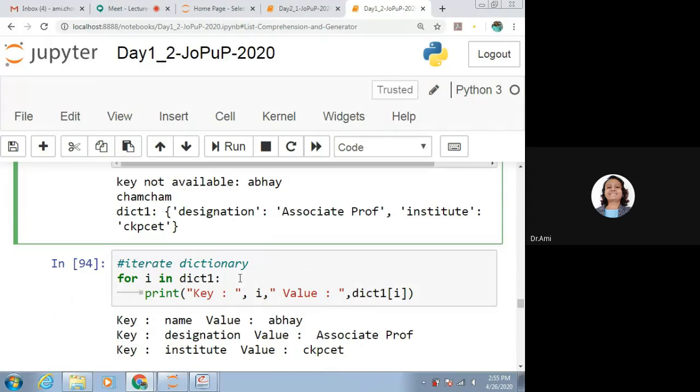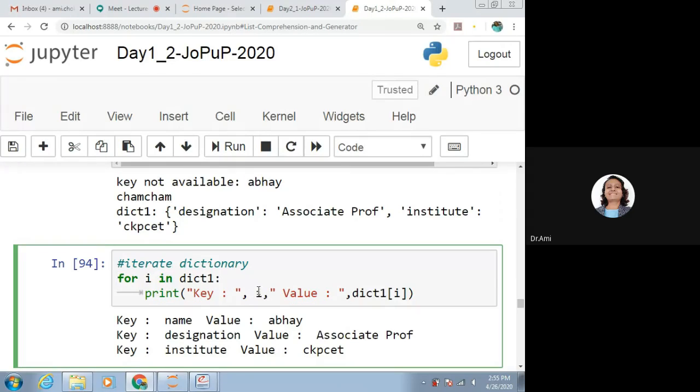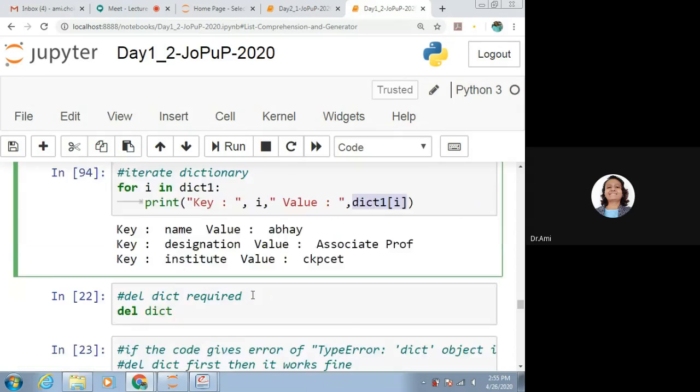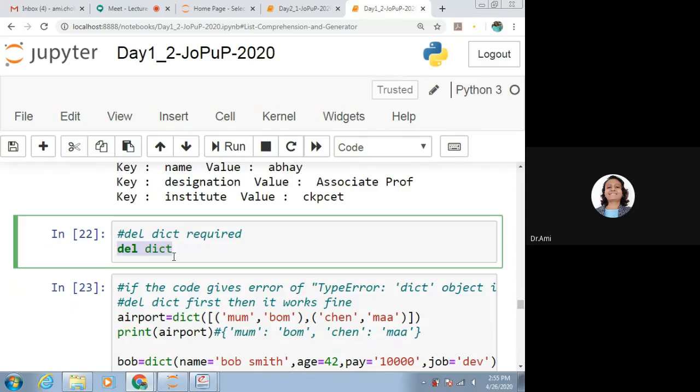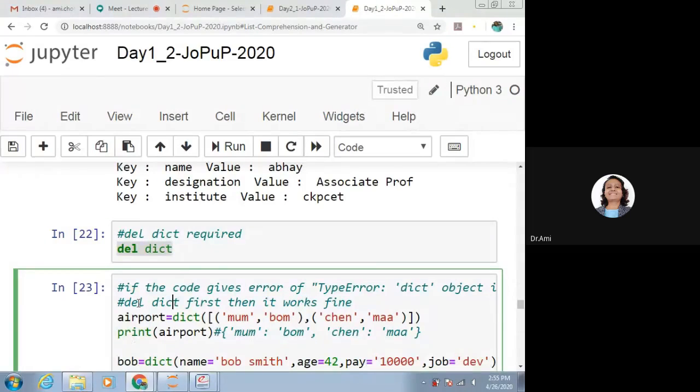Now if we want to iterate the dictionary, for I in dictionary 1, print key and its value. So what we do is, key is I, which we have already taken here, and for value we will be taking it as dict1 of I. Del dict, this is required to run this next program, because it was already used.